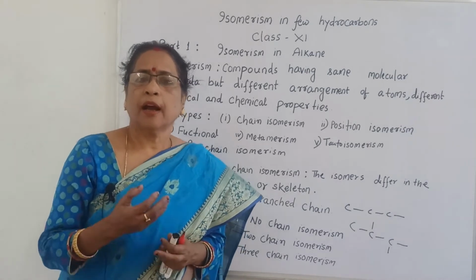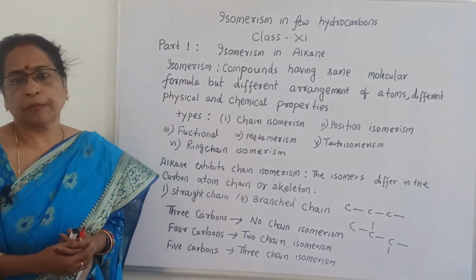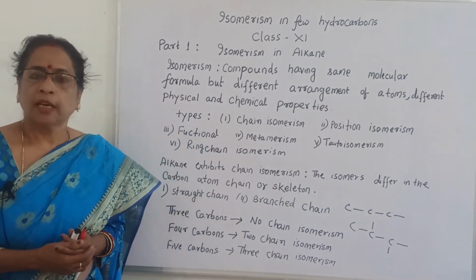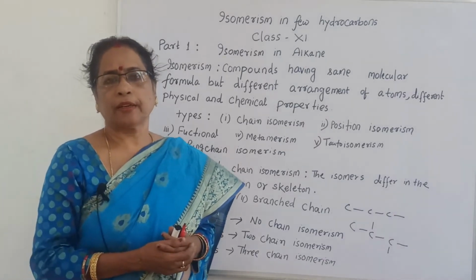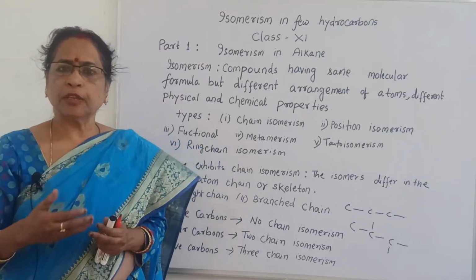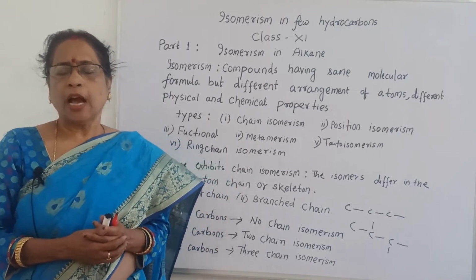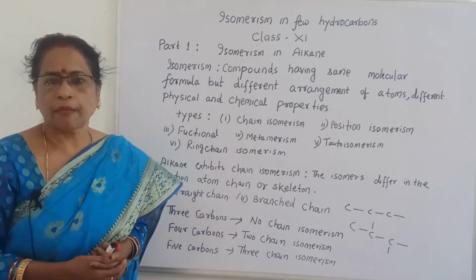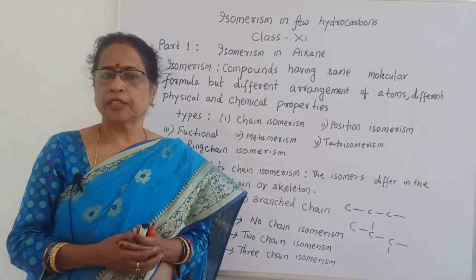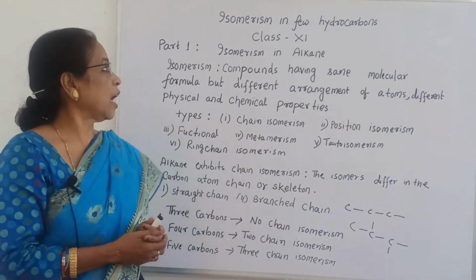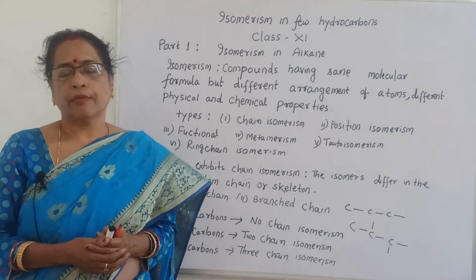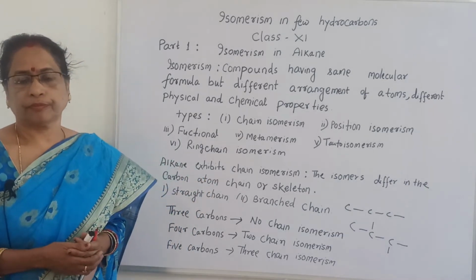What is meant by this? 1 carbon is methane, 2 carbon is ethane, 3 is propane, butane. Like this, when you increase the carbon, 4 carbon is butane, 5 carbon is pentane, and you know the IUPAC names of alkanes. One by one you will see what isomerism is possible in our alkanes.